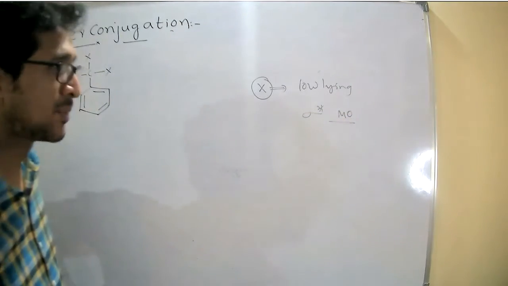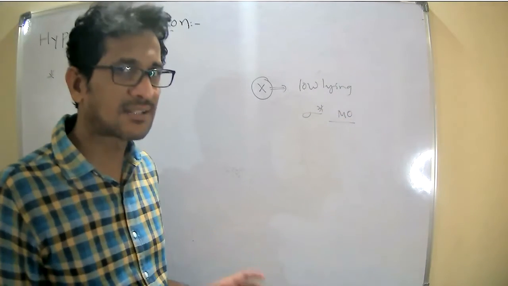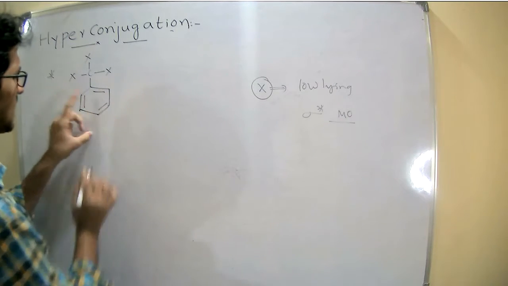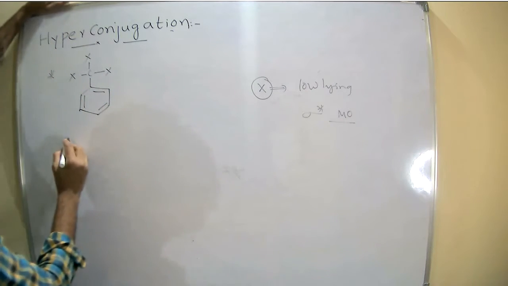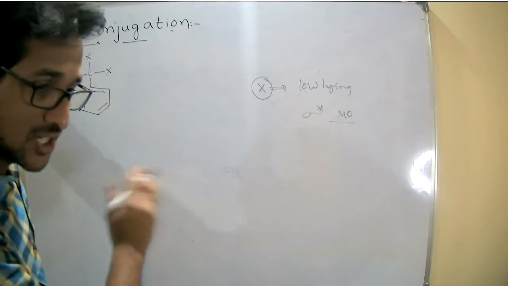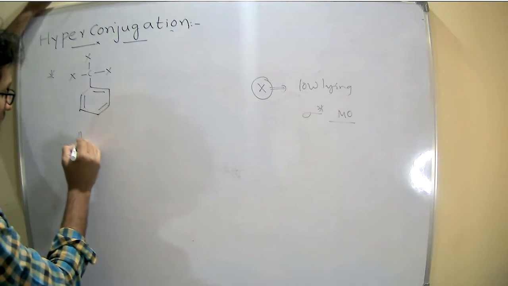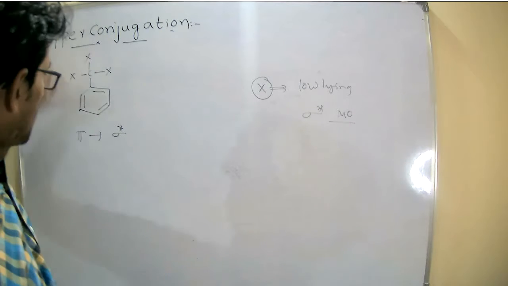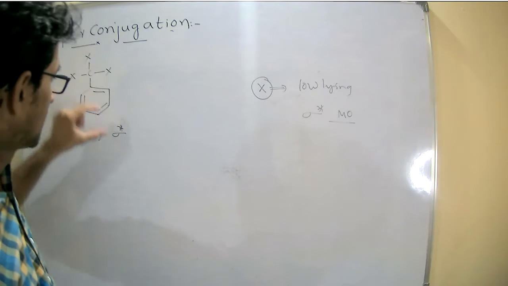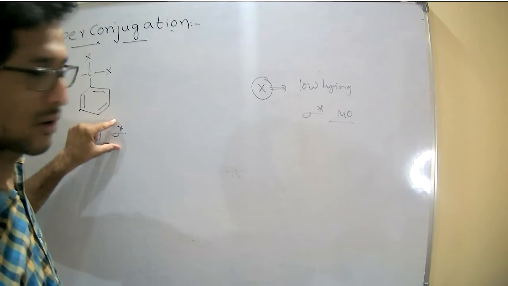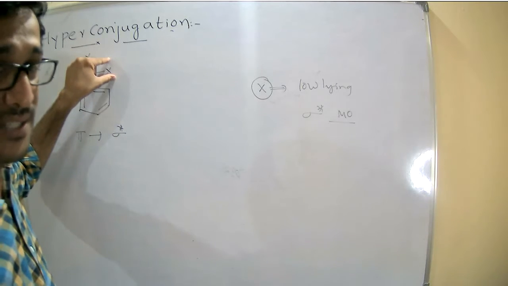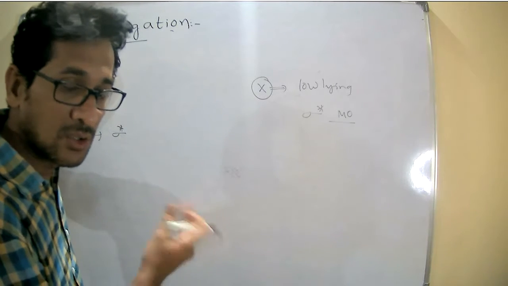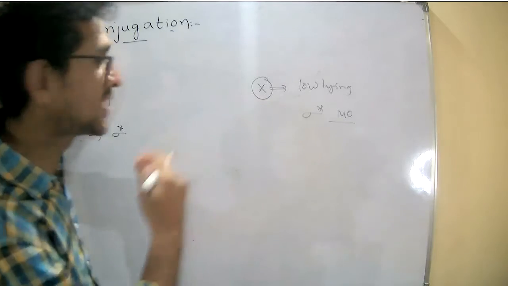Low lying sigma star molecular orbital means it contains a vacant sigma star molecular orbital. Therefore, in this compound, the interaction of electrons takes place between the pi bond of benzene and the sigma star of the halogen, because the sigma star molecular orbital is vacant. Once it is vacant, it is ready to receive the electrons.